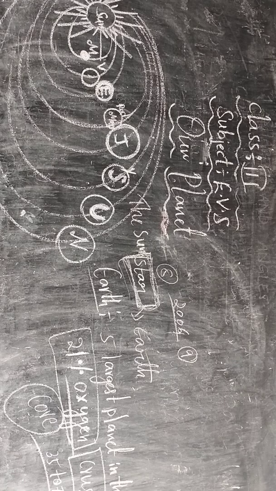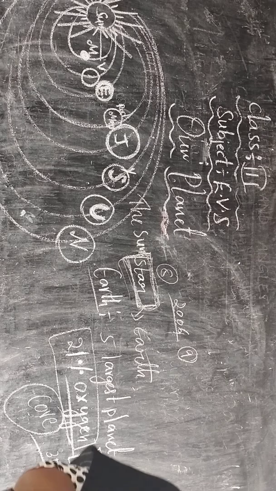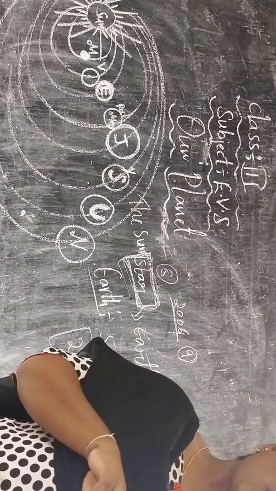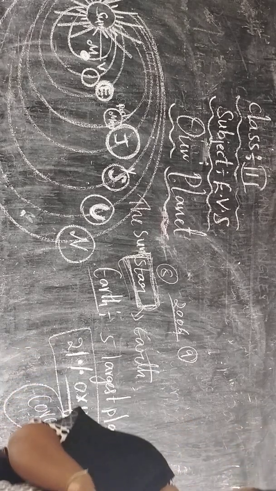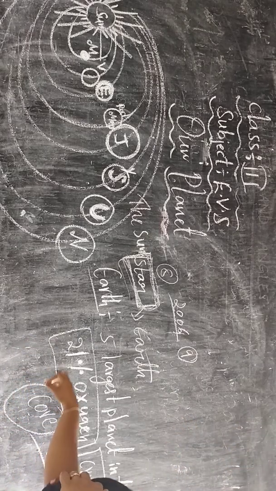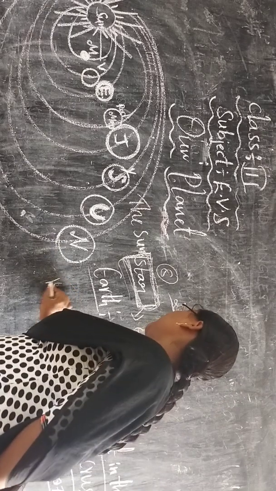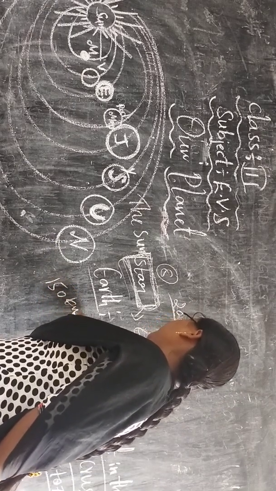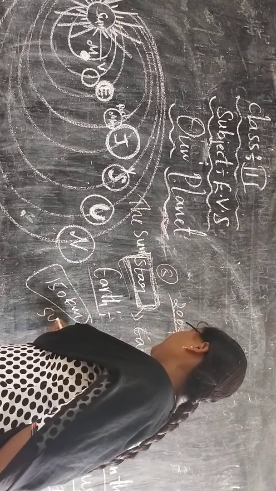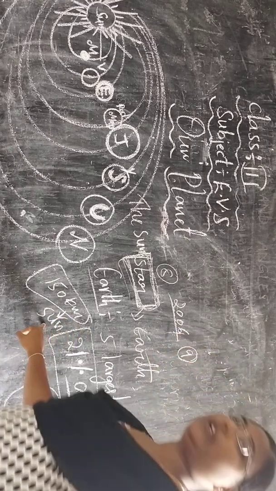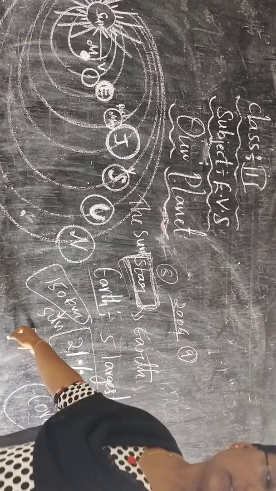The planets closer to the sun, Mercury and Venus, have shorter years. The Earth is 93 million miles or 150 million kilometers from the sun.